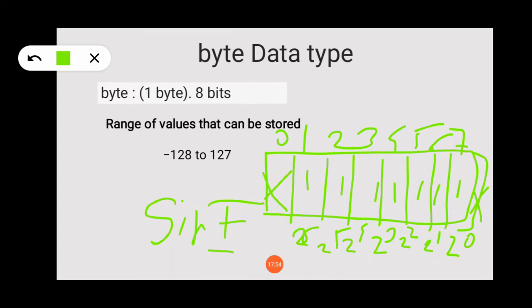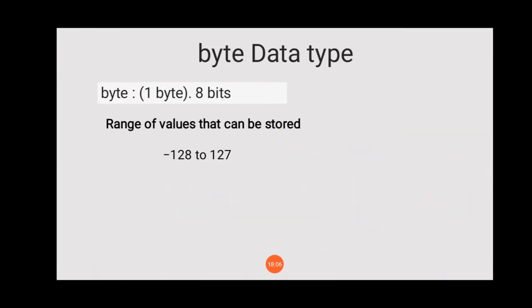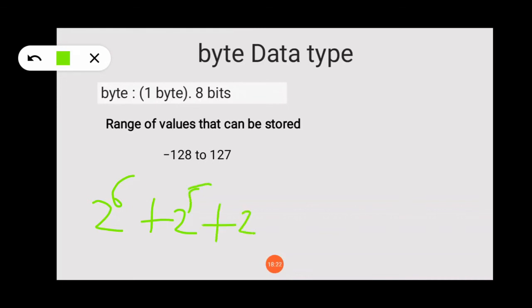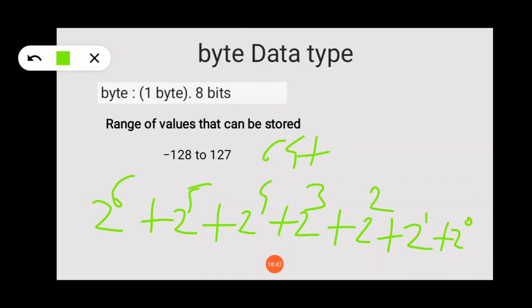So we see here 2 to the power 6 plus 2 to the power 5 plus 2 to the power 4 plus 2 to the power 3 plus 2 to the power 2 plus 2 to the power 1 plus 2 to the power 0. 2 to the power 6 is 64, 2 to the power 5 is 32, plus 16 plus 8 plus 4 plus 2 plus 1.